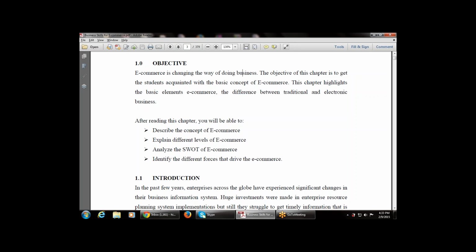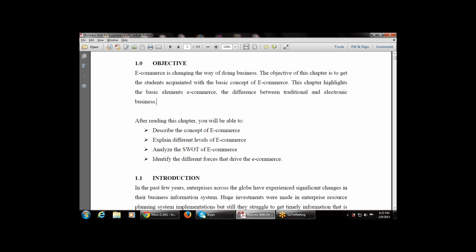The objective of this chapter is to get the student acquainted with the basic concepts of e-commerce. Students must be aware of these basic concepts. This chapter highlights the basic elements of e-commerce and the difference between the traditional and the electronic business. That is, what is the difference between the last method that we were using and the e-commerce we are using right now?